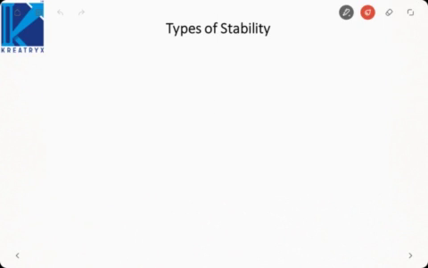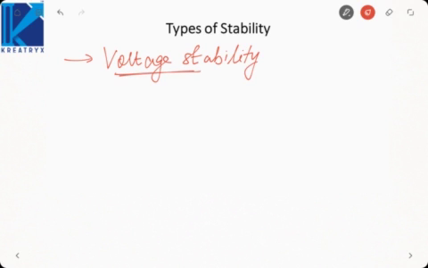Now there are various types of stability when it comes to power systems. First is called voltage stability. Voltage at different buses of a power system must be stable. By voltage stability we mean that |V| should lie between 0.95 to 1.05 of V rated. That is, it must lie within plus minus 5% of the rated voltage. If voltage goes beyond this limit, we call it voltage unstable.